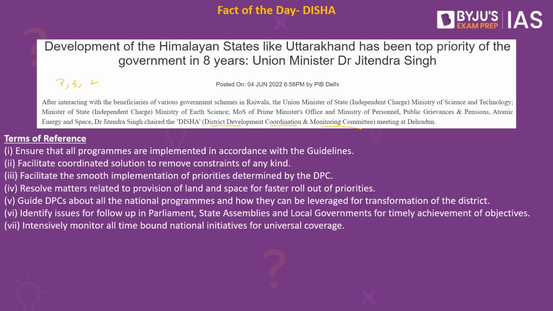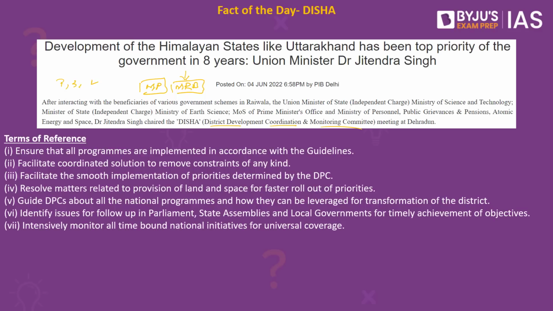So when it comes to DISHA, we have the chairperson. The chairperson of DISHA should be a member of Parliament, an MP of the Lok Sabha elected from that particular district, and he would be nominated by the Ministry of Rural Development. So remember, the chairperson of DISHA should be a member of Parliament, Lok Sabha, elected from that particular district and nominated by the Ministry of Rural Development.